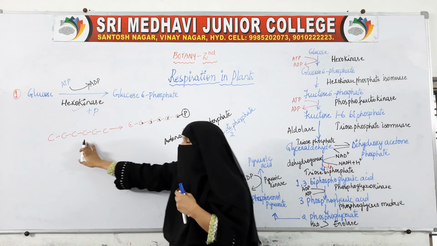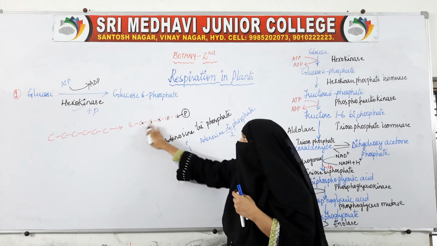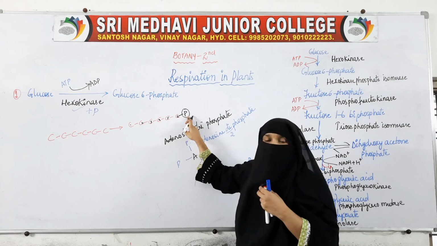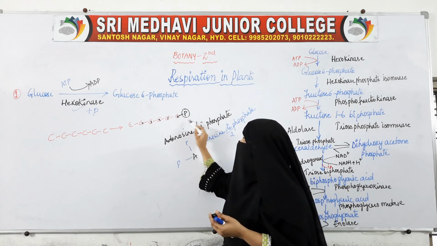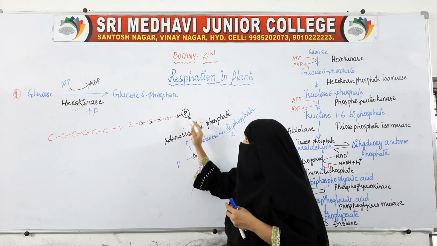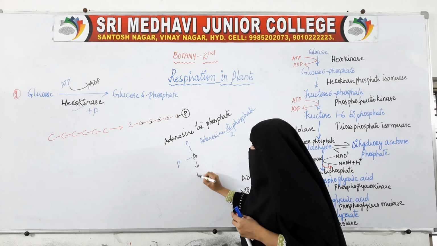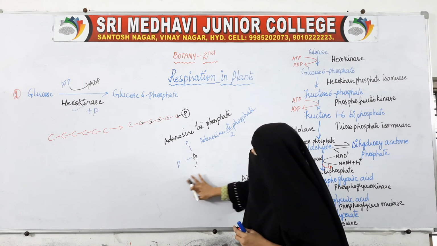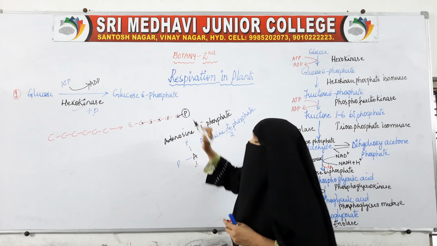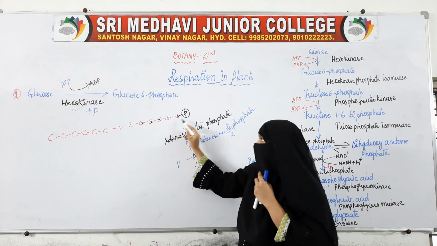Earlier the structure was this, only glucose. Now it has changed to glucose 6 phosphate, that is, at the 6th carbon of the glucose molecule one phosphate is attached. From where did we get this phosphate? From this ATP. It was triphosphate. Now this phosphate from this molecule has gone and attached to the 6th carbon. So earlier the structure was this, now the structure is this.